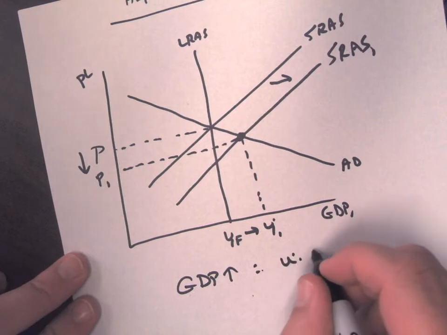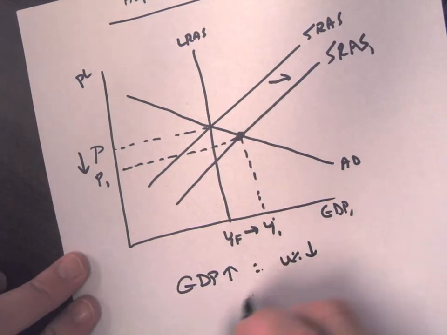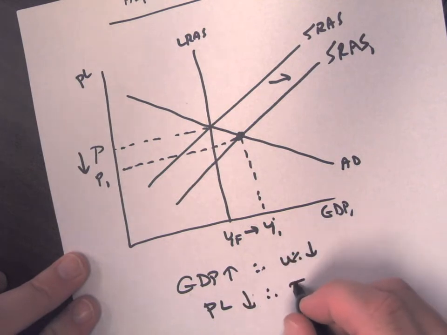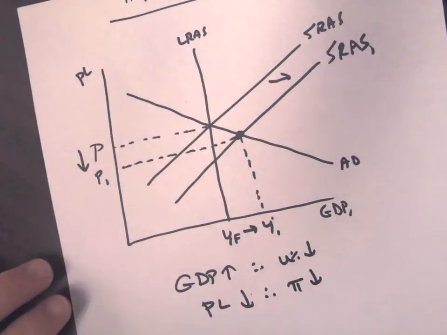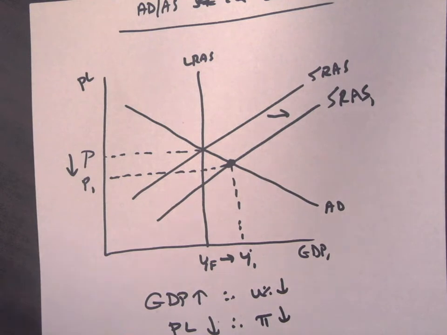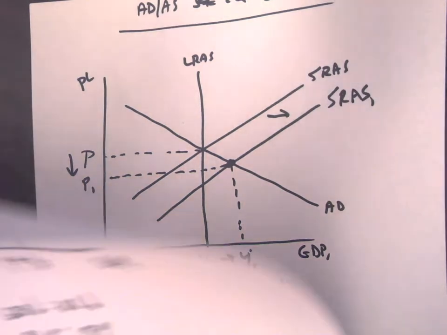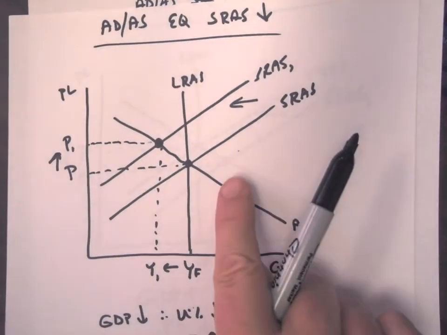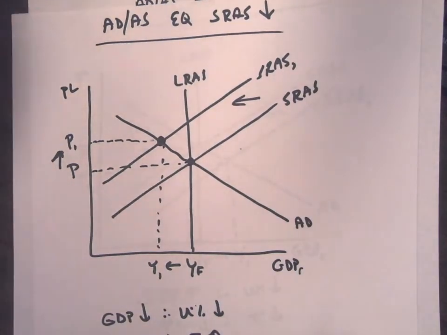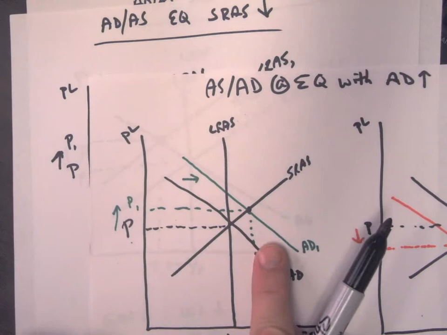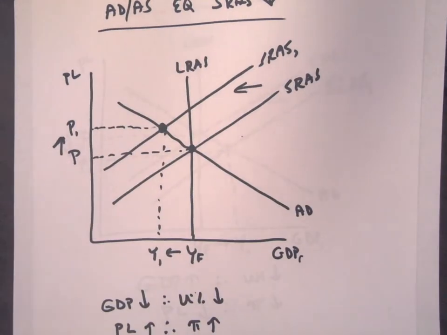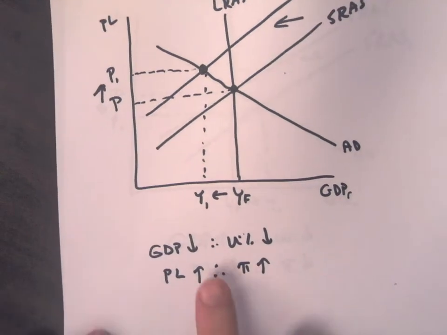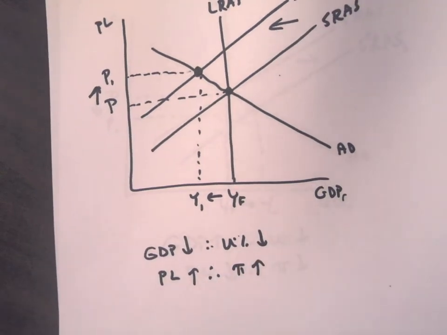Therefore, unemployment is going to decrease. Price level decreased. Therefore, inflation is going to decrease. So this right here is a positive supply shock. This is a negative supply shock. Okay, this would be what we call cost-push inflation, and this one will be demand-pull inflation. So when you see those come along, you're going to get items that you can solve for when you look for GDP, unemployment, price level, and inflation.